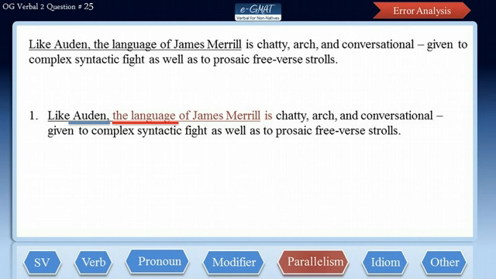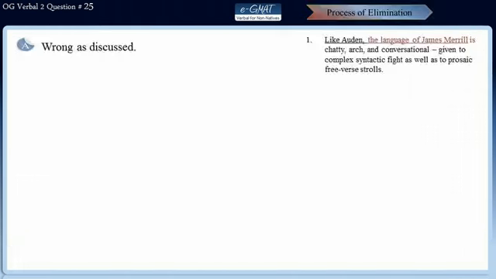So let's run the POE and find out what's the correct answer. Choice A is not the correct answer as we discussed just now. Choice B repeats the same error as in choice A. Here again, Auden has been compared to James Merrill's language, which is not correct.